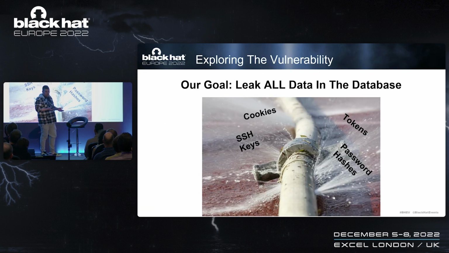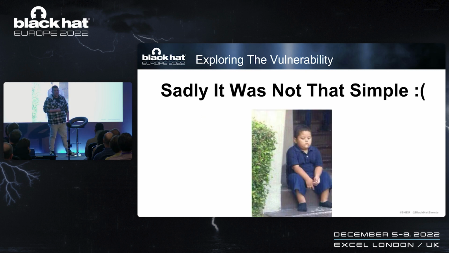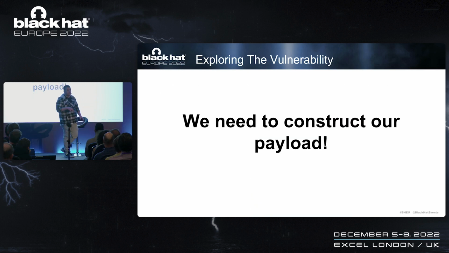What can we do with this vulnerability? It's very simple. We can start exfiltrating data. A lot of sensitive data is being saved in this application, be it cookies, tokens, SSH keys, everything that's interesting to us. But sadly, we could not do it. You see, we started our process of building our payload, meaning taking the vulnerability and creating an exploit out of it. And that's where we had a lot of hurdles that we had to overcome.